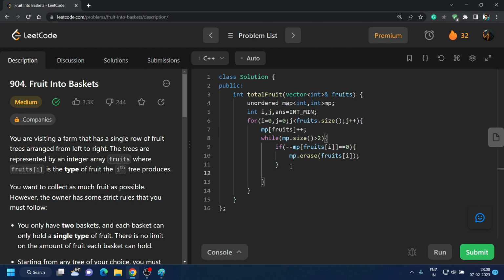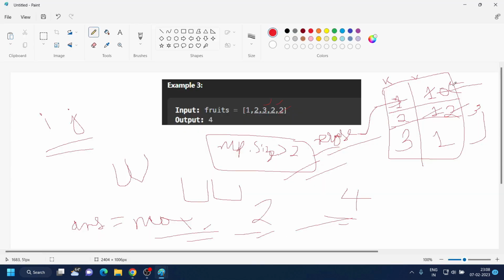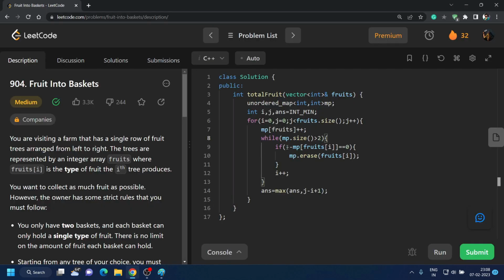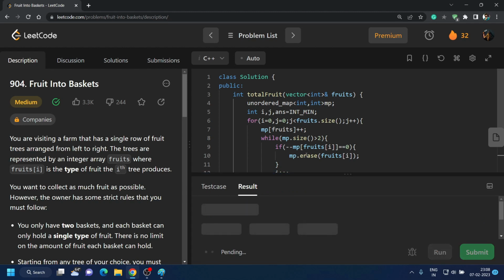And when we are done with erasing, we will update our window and i will move forward. And now our answer is maximum of answer and j minus i plus 1, as I told you. If you understood this step, that we have to decrement the fruit count then erase it, then you are good to go. We decrease the count first, then move our window. That's a minus minus map of fruits i. And finally, when we are done with this, we will return our answer. So this should work. Let's see, is it working or not?